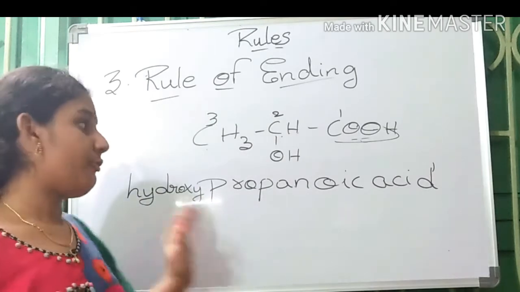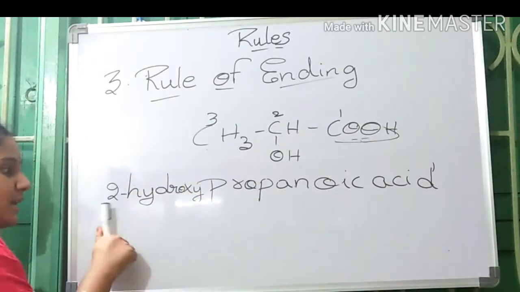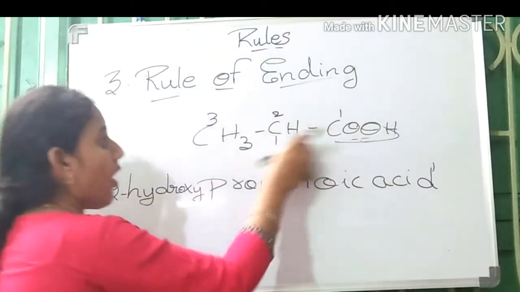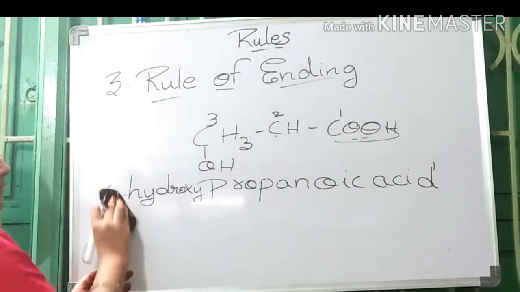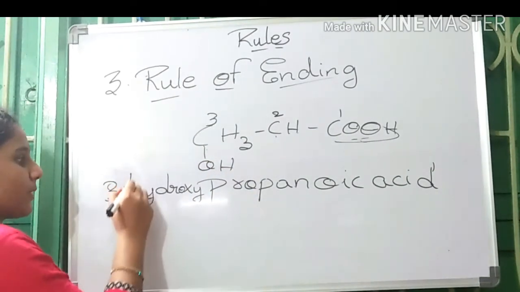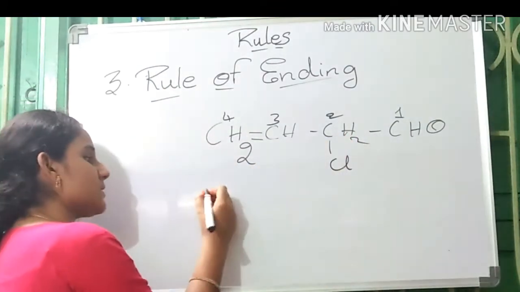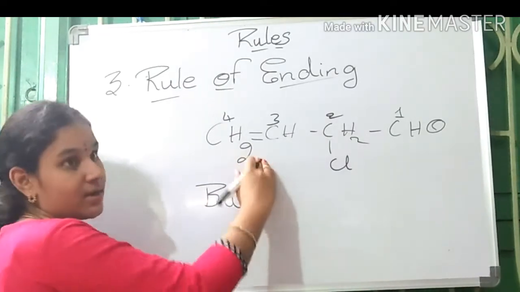Right, but where is the hydroxy group shown? That is 2-hydroxypropanoic acid. If the alcoholic group is present on the third carbon, it would be 3-hydroxypropanoic acid. So, the number of carbons present is 4, but here an unsaturation occurred.